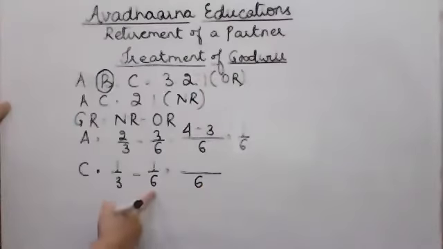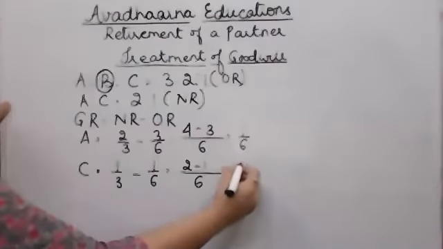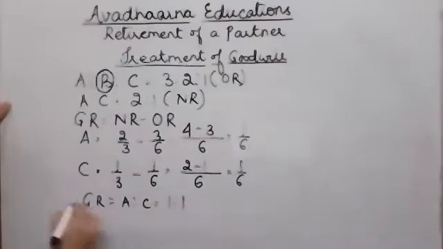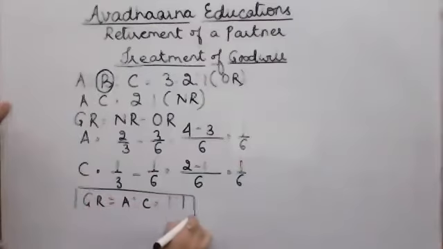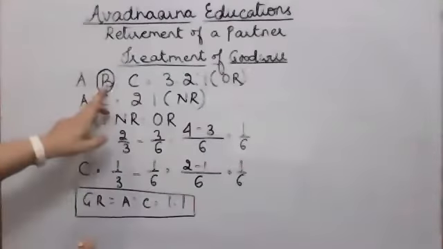LCM 6, 2 minus 1, which is equal to 1/6. So the gaining ratio between A and C is 1:1. In this ratio, they are going to give the share of goodwill to the retiring partner, that is B.